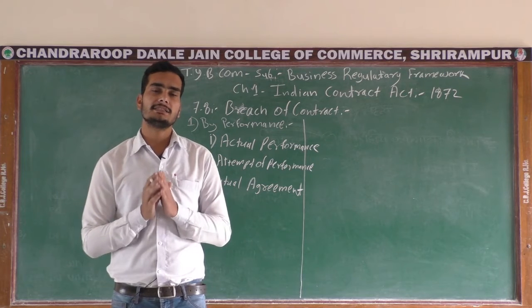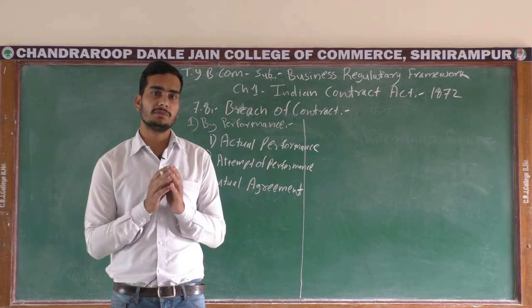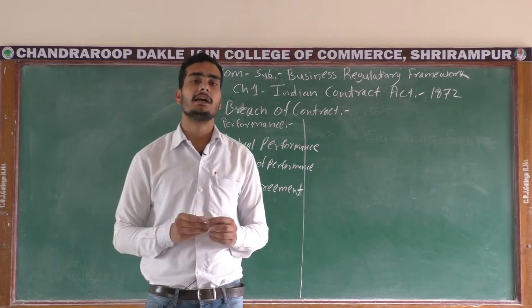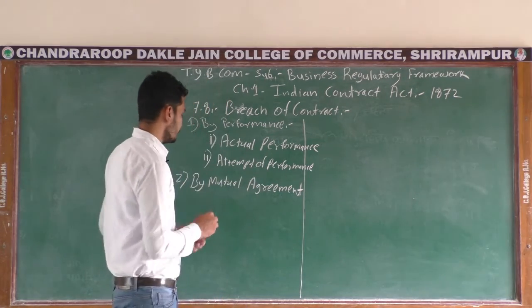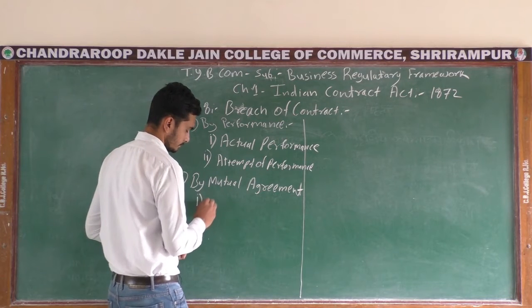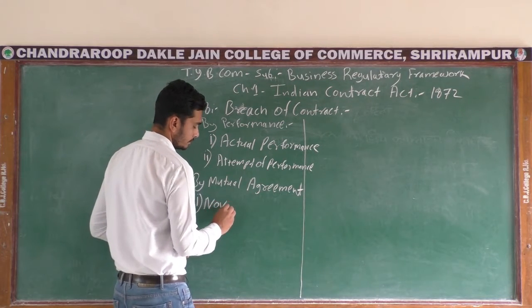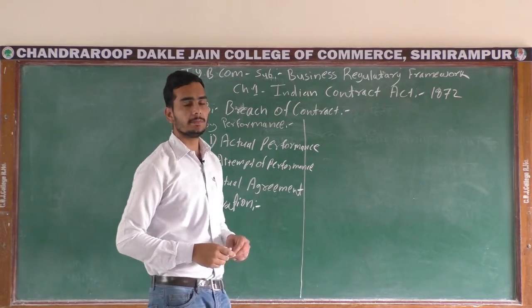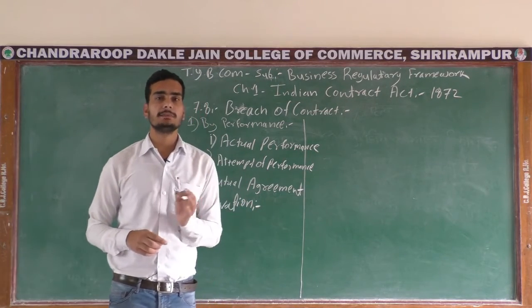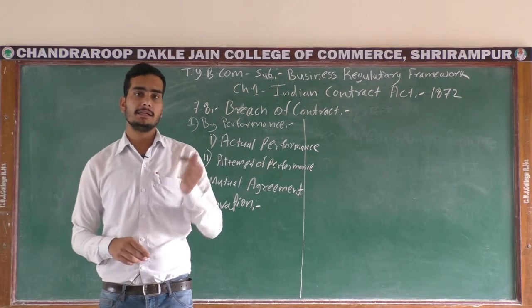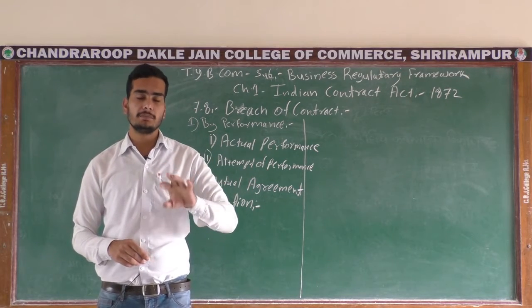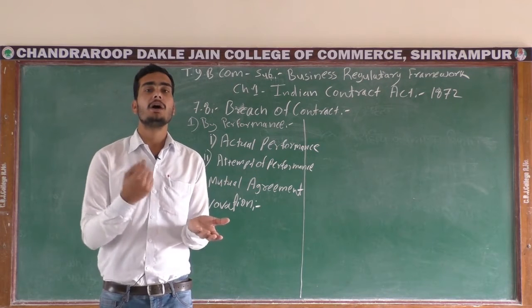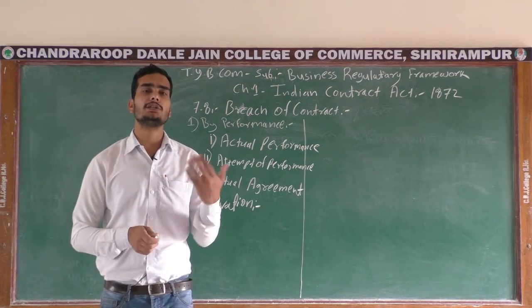In this also there are several types, so we are going to discuss them one by one. The first is novation. Novation means that both of the parties are ready to cancel the existing contract and make a new contract, or renew that contract with some new terms or new time basis.